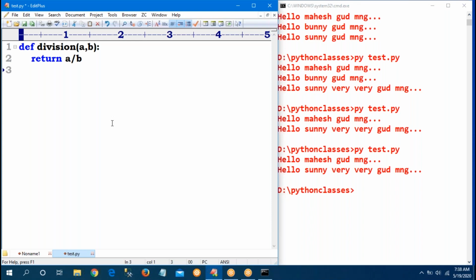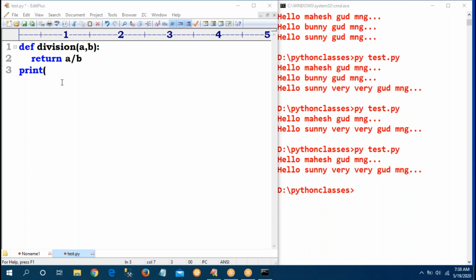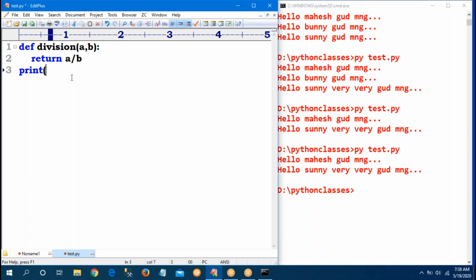Sorry, I'm using the return statement a / b. Return statement means whenever I'm using print, automatically the return value will be printed. Otherwise, call the function, store it into a variable, and print that variable. Instead of that, directly print(division(10, 5)). Sir, what am I getting?